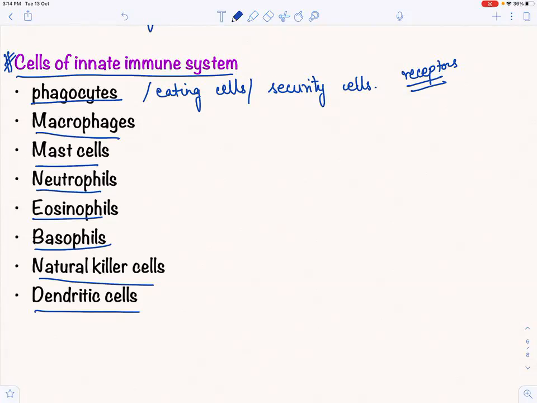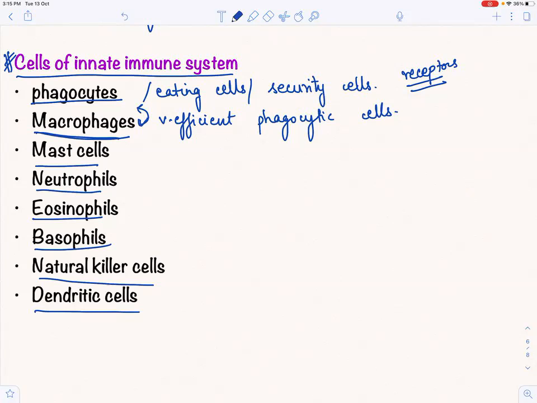Phagocytes, macrophages, mast cells. What are macrophages? They are also phagocytes, but they are very efficient phagocytic cells. How they work and all, we will do it. So basically macrophages are very efficient phagocytic cells and we'll be doing them differently. Why differently? Why are there different macrophages? We'll do it in the next lecture, because we'll do it one by one.